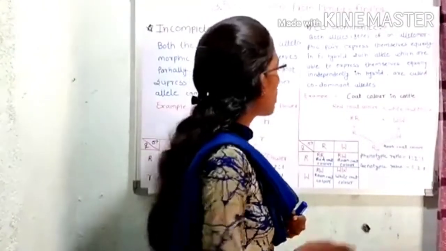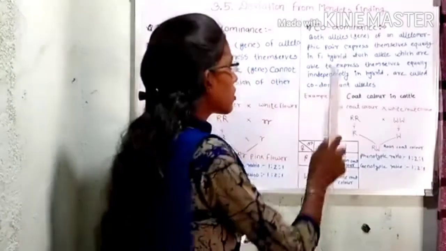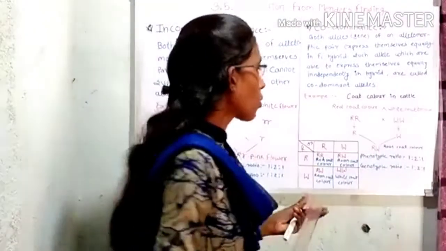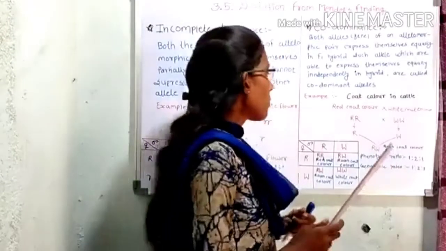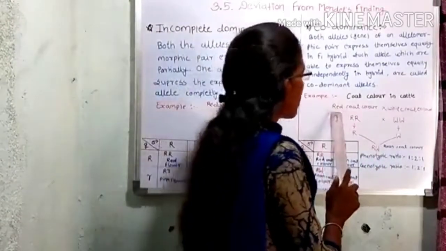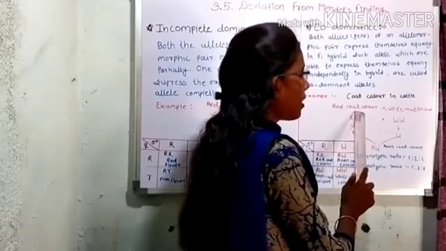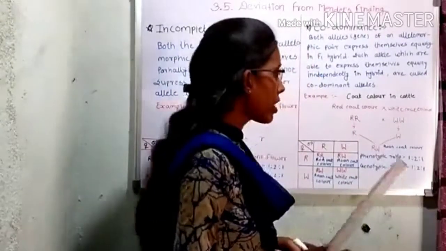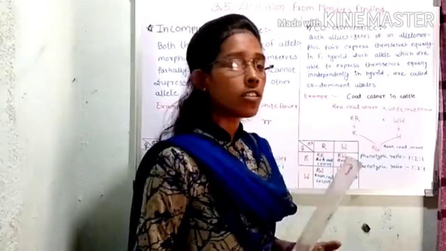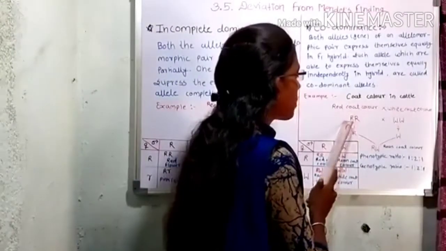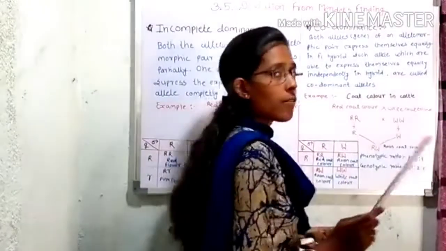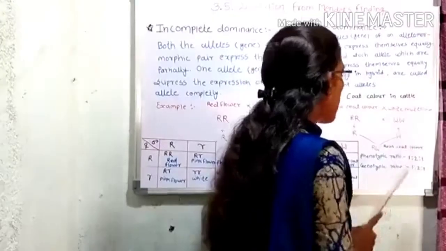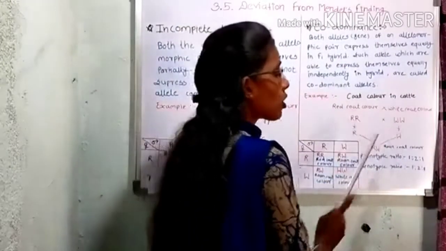So we will take an example of codominance: the coat color of cattle. The first cattle has a red coat color and the other cattle has a white coat color. These two cattle are crossed with each other. For the red coat color, the responsible genotype is capital R, and for the white coat color, the responsible genotype is capital W. After getting gametes, these two cattle are crossed with each other.